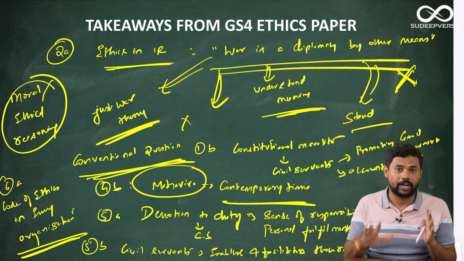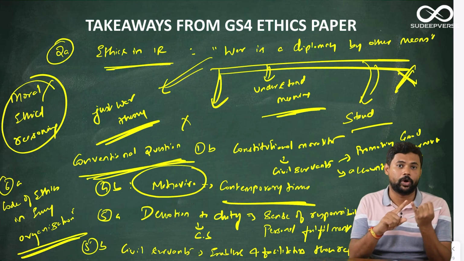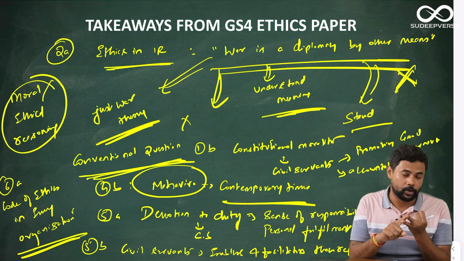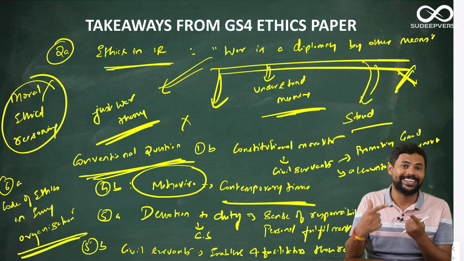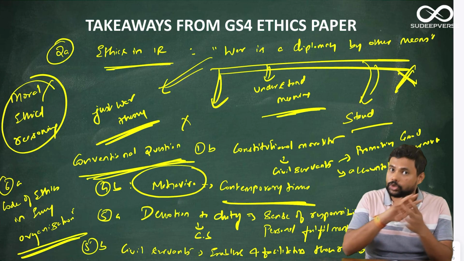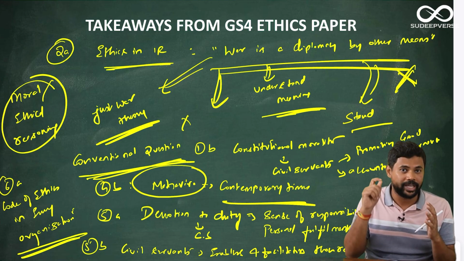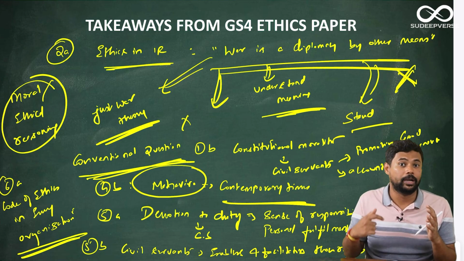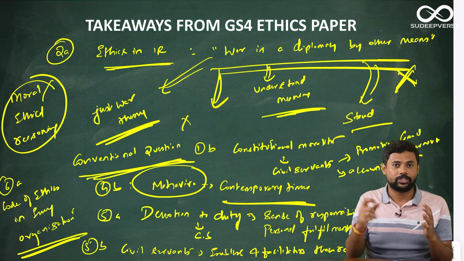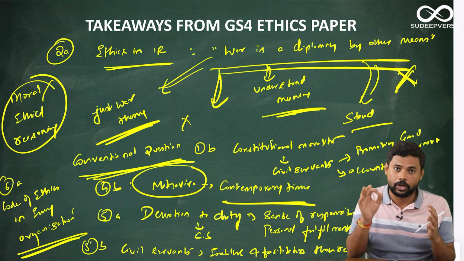So overall, under conventional topics, 5 questions have come directly. Now if you can observe, in the previous years, when I say conventional questions, the question used to be on attitude, the question used to be on aptitude, the question used to be on emotional intelligence, the question used to be on values like probity, integrity, happiness. See, all those questions are gone. There are no more such conventional straightforward questions being asked. Even in conventional syllabus or conventional topics, they are asking you a little bit more analytical questions. Hence you need a little bit more depth in your ethical vocabulary and in your moral reasoning, not just definitions and examples.